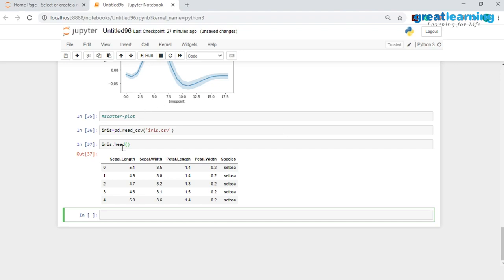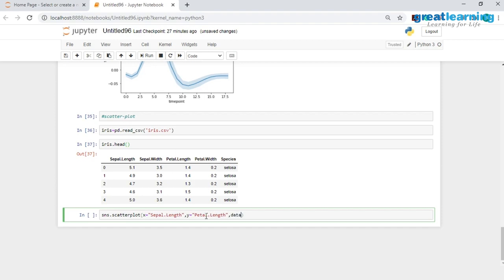And we would want to make a scatter plot between the sepal length column and the petal length column. So for this, I will just have sns.scatterplot, and onto the x-axis I am mapping the sepal length column. Then onto the y-axis I'll be mapping the petal length column.